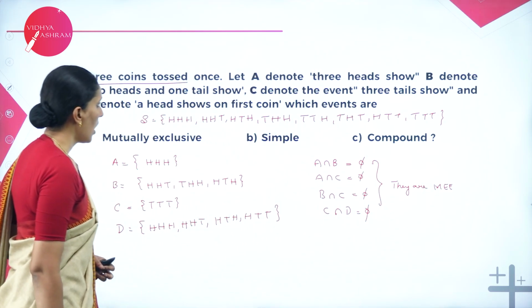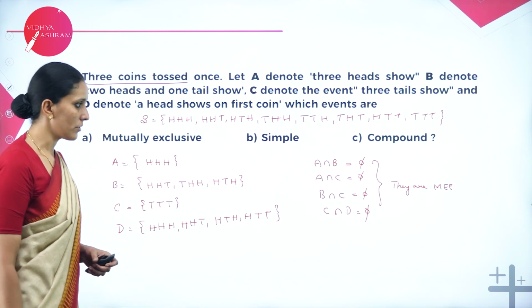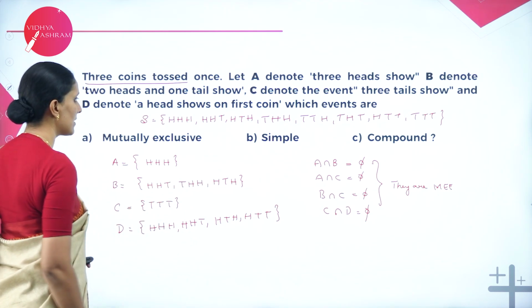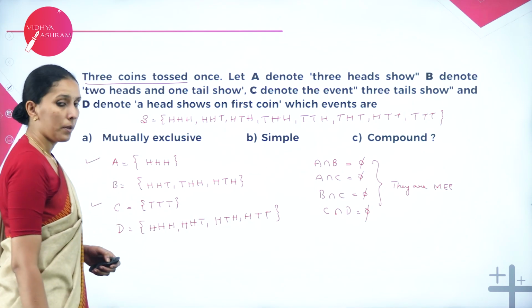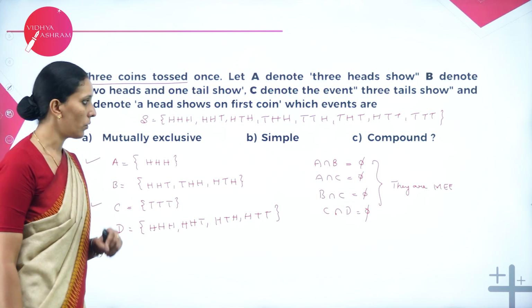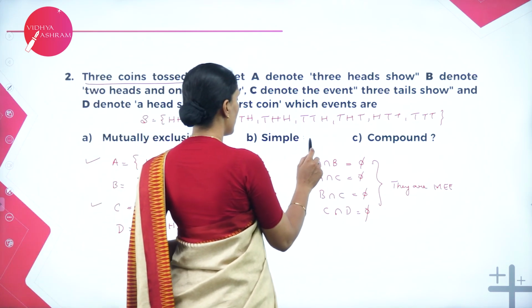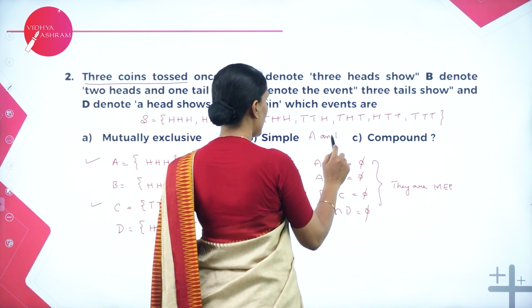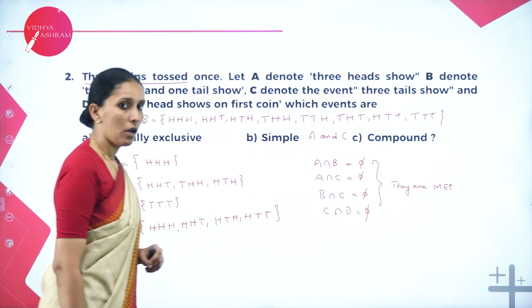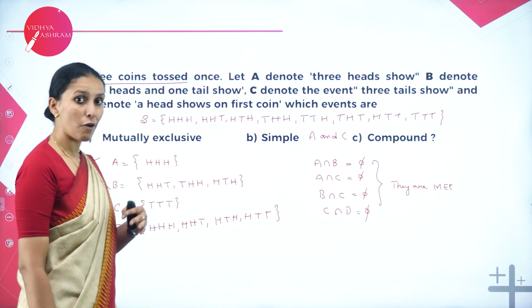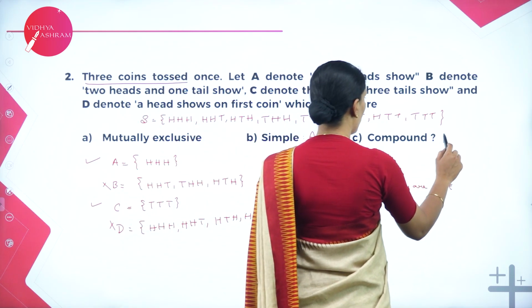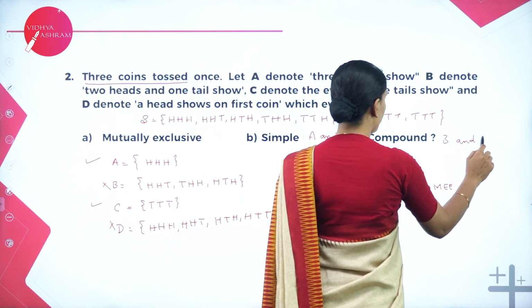Next one, how many of them are simple events? So the answer for the second, simple events means set A and set C, because they contain only one outcome. So therefore here A and C are simple events. Compound events means one is B, another one is D, because they have more than one outcome. So therefore B and D.